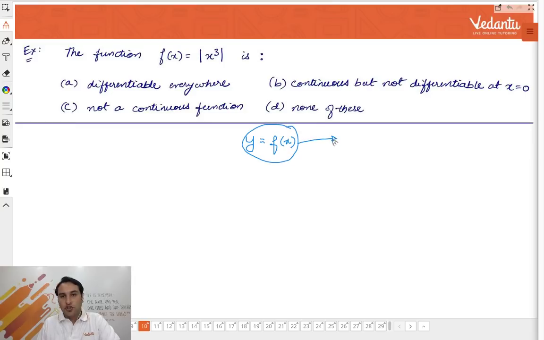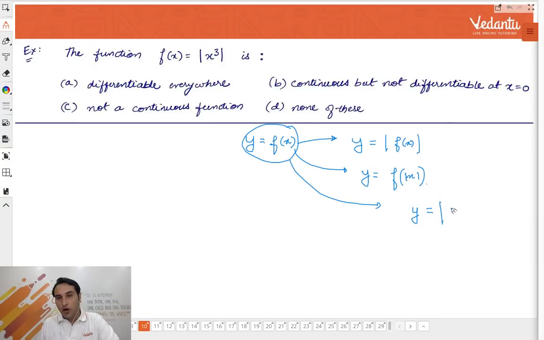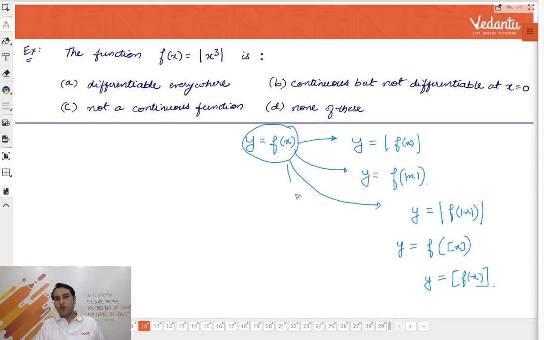There are a lot of questions which will ask you to do mod of f(x). There will be lots of questions which will ask you to do y is equal to f of mod x. There will be a lot of questions which will ask you to do y is equal to mod of f of mod x, or for example y is equal to f of greatest integer function of x, y is equal to greatest integer of f of x, so on and so forth. All these transformations are very popular with IIT JEE questions.